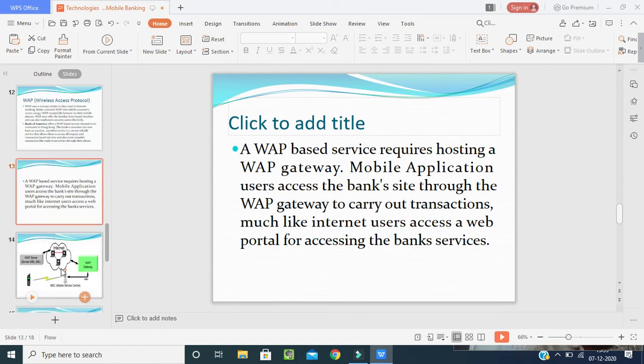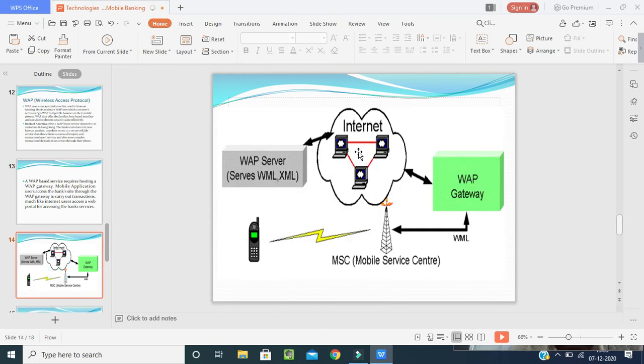Now you see here in the picture. This is the service of WAP, how it takes place. This is your mobile. You connect to the MSC, the mobile switching center, and this will provide access to a WAP gateway, the Wireless Application Protocol gateway. Again, for this gateway we need internet. With the help of this internet, a server will be connected, and we can open and check our own transactions.